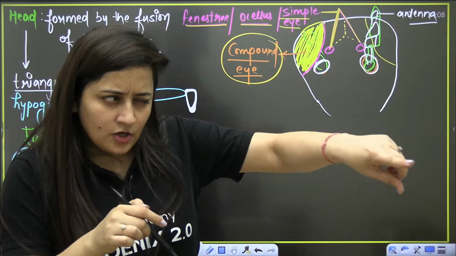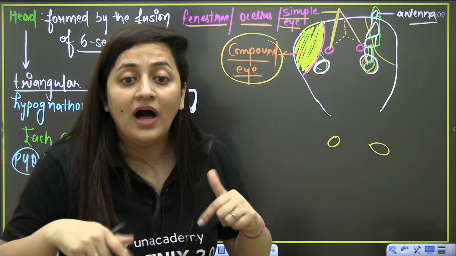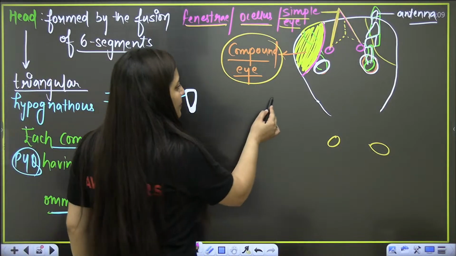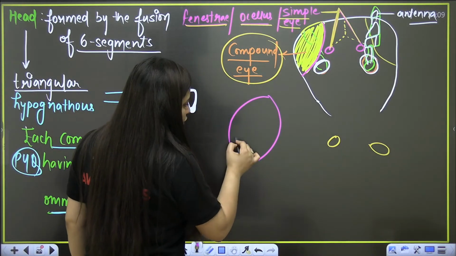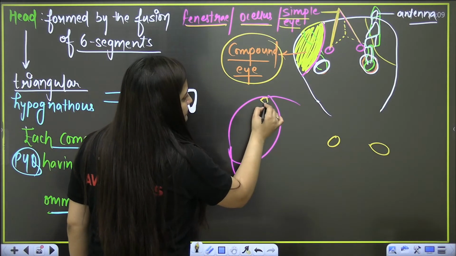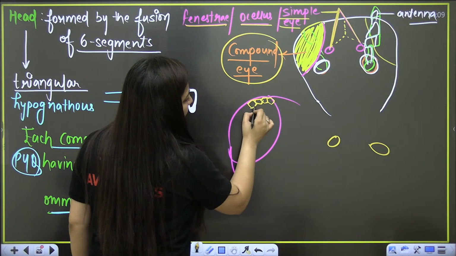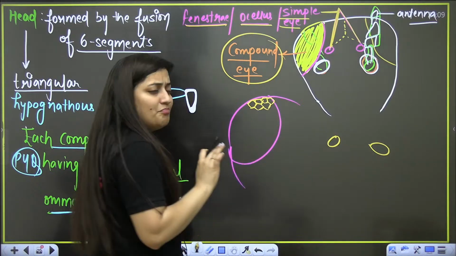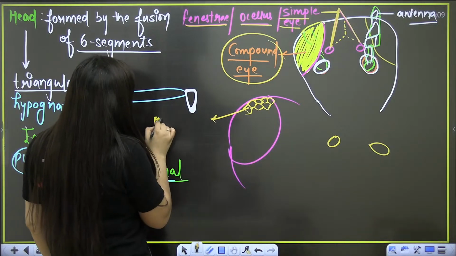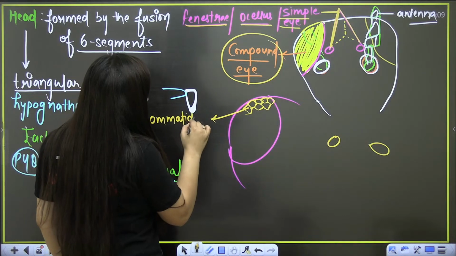And plus, let's say a cockroach is present there. Even if you move a little, that cockroach is going to run. But how? How will they get to know? Now when you talk about this compound eye, when we saw its detailing under the microscope, we observe that it is made up of many hexagonal subunits, and each subunit is known as ommatidium.